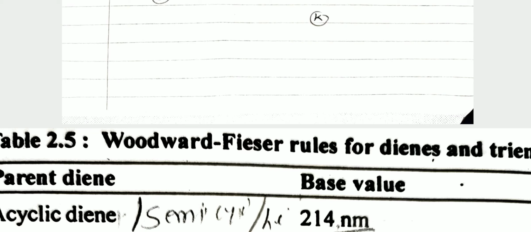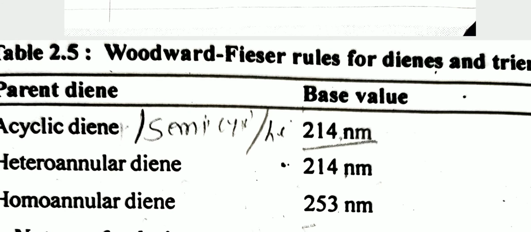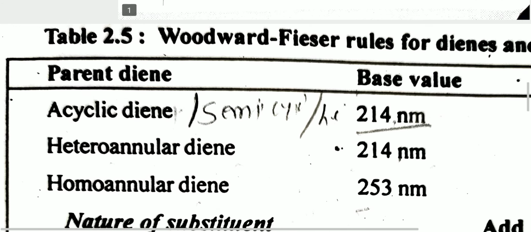When you are given any structure, you decide whether it is a homoannular, heteroannular or semi-cyclic diene. Then for calculating the lambda max value for any given structure, the Woodward-Fieser rule gives some values for calculating the lambda max of organic compounds. These are the values: for an acyclic diene, semi-cyclic diene or heteroannular diene, you take the base value of lambda max as 214 nanometer.